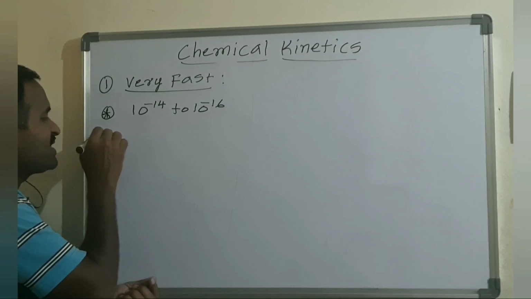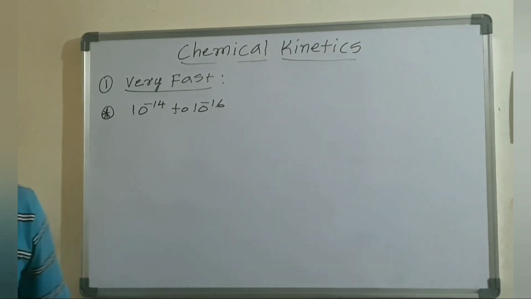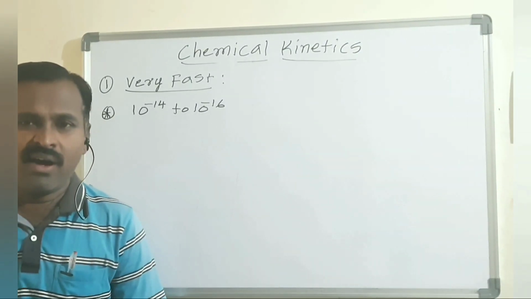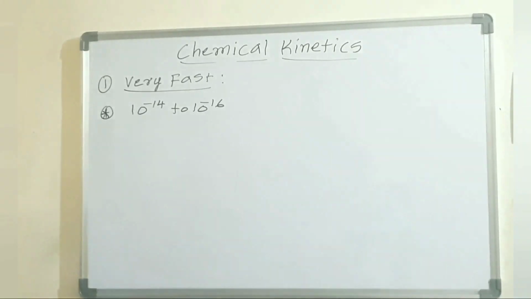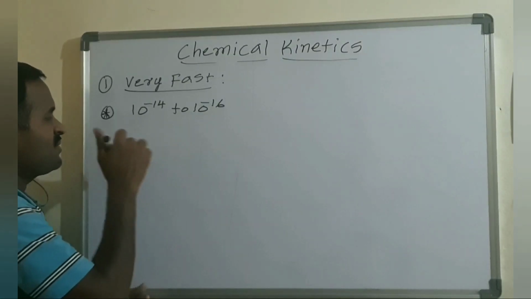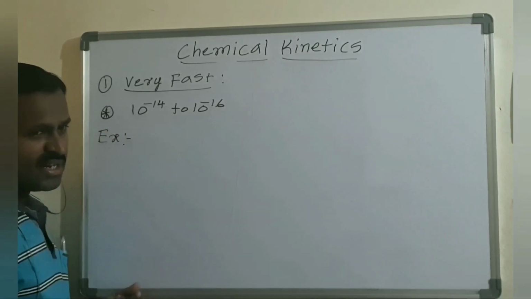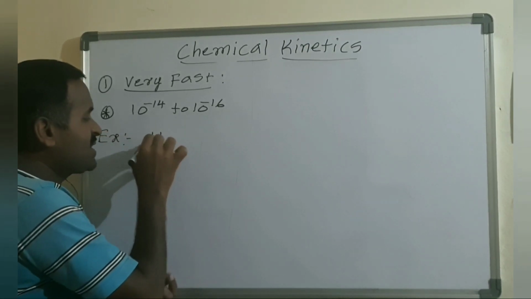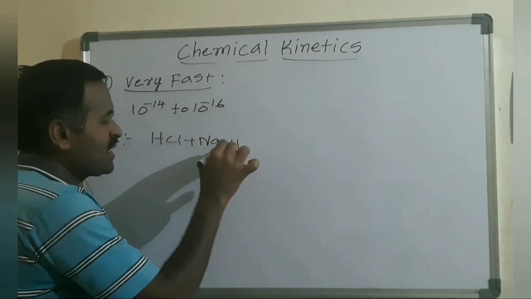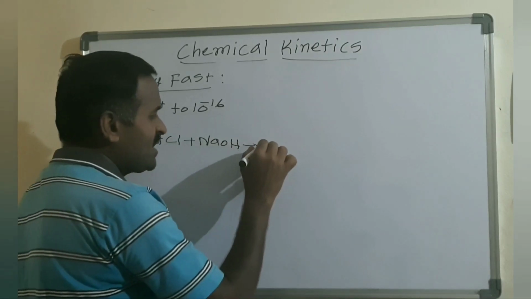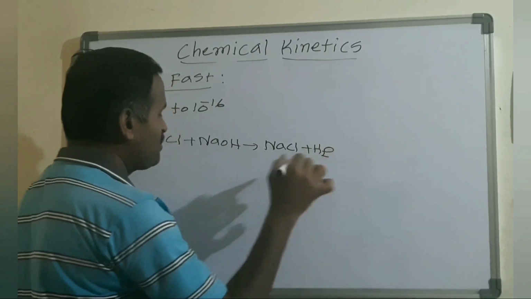What are the examples of very fast reactions? Explosive reactions, neutralization reactions, and precipitation reactions. Let me give some examples. Take a neutralization reaction: HCl, whenever it reacts with NaOH, forms NaCl plus H2O.